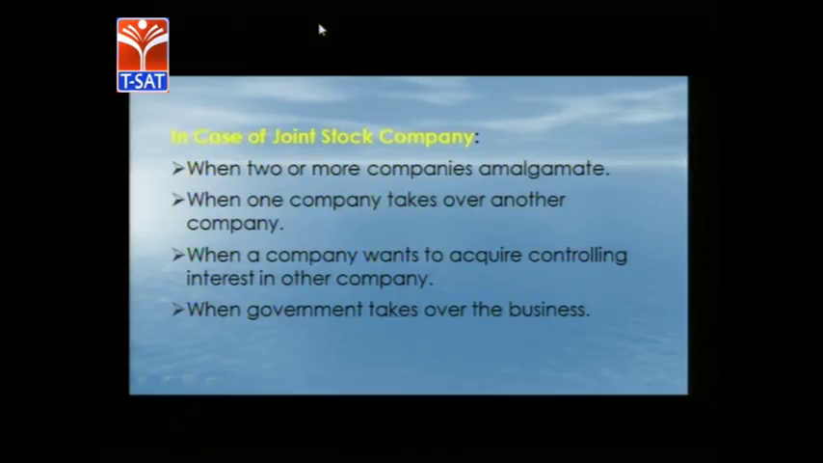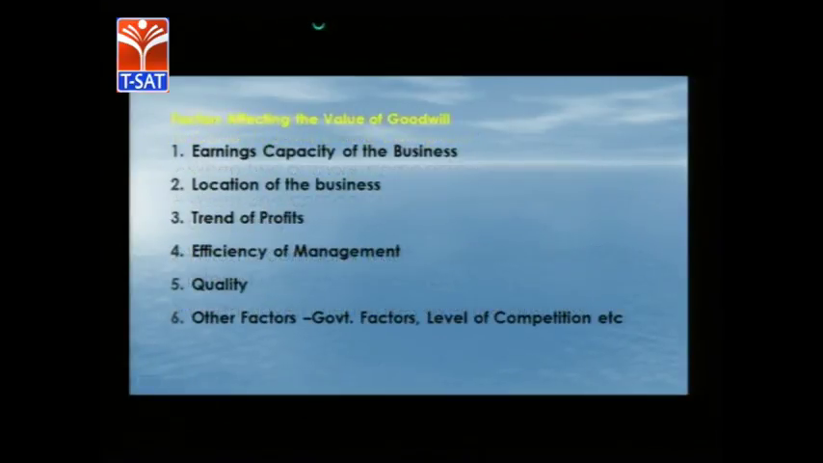Whereas in the case of a joint stock company, when two or more companies amalgamate together, in such cases goodwill is to be calculated. Next, when one company takes over another company also, goodwill is to be calculated. When a company wants to acquire controlling interest of another company, goodwill is to be calculated. The last one is when the government takes over the business, goodwill is also calculated.